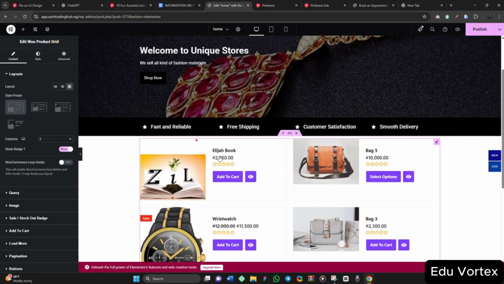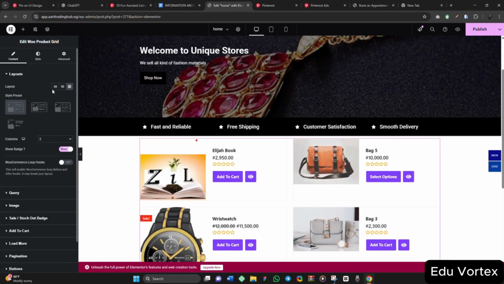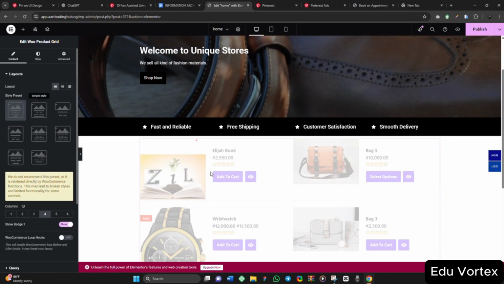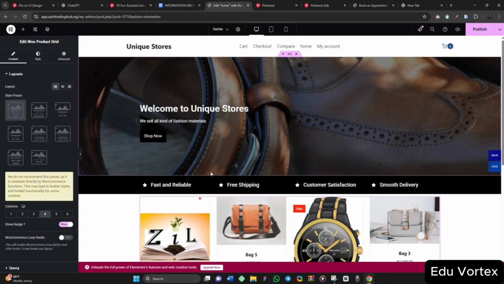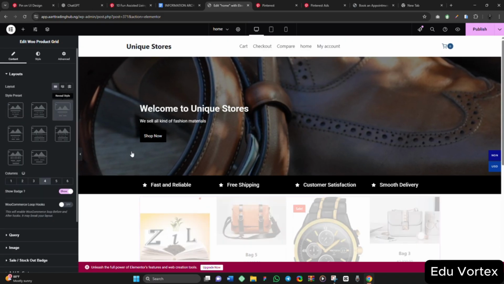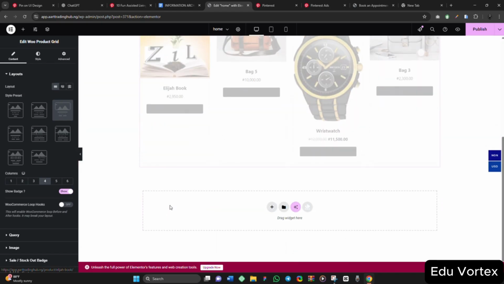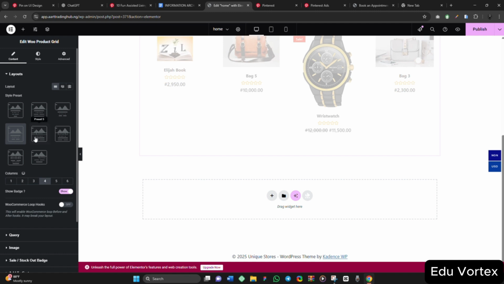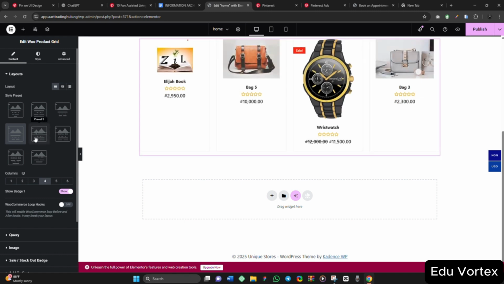See, it is not that bad on its own. I'll just leave it as no. I will leave it as grid. You can select this default style. You can select this. So you can just play around it and you just pick any one of your choice that you feel like, oh, you want to use this.